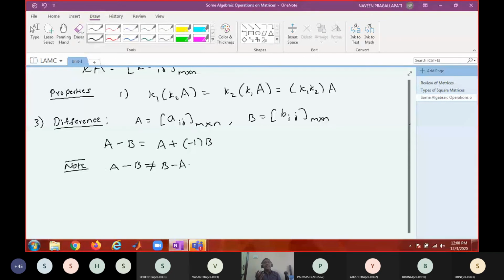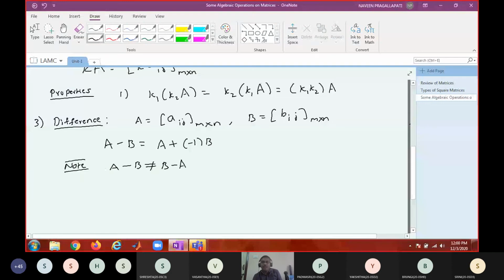See, if I say some statement is true, that should be true for all. But if I say some statement is false, one case is sufficient. Is it clear? To prove something, it should be true for all. But to say something is not true, you just produce one counterexample. That is sufficient.